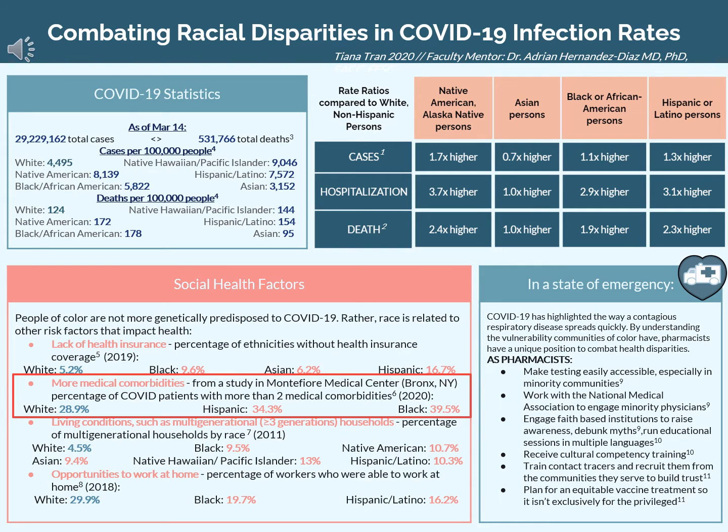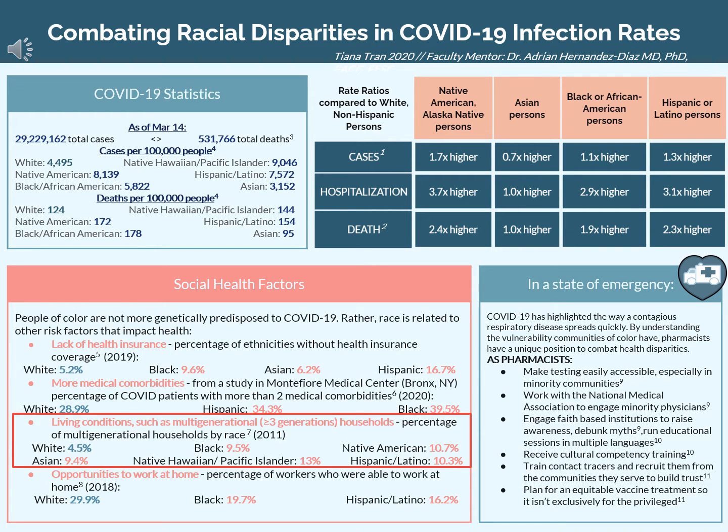As a result, more people of color may hesitate to seek medical care early on and delay their health care. With medical comorbidities, a study done in Montefiore Medical Center last year found that out of their COVID patients with more than 2 medical comorbidities, Hispanic patients made up 34.3%, Black patients made up 39.5%, and white patients made up 28.9%. People of color also suffer from more medical comorbidities, perhaps as a result of a lack of health insurance and living conditions, which increases their death risk when it comes to COVID.